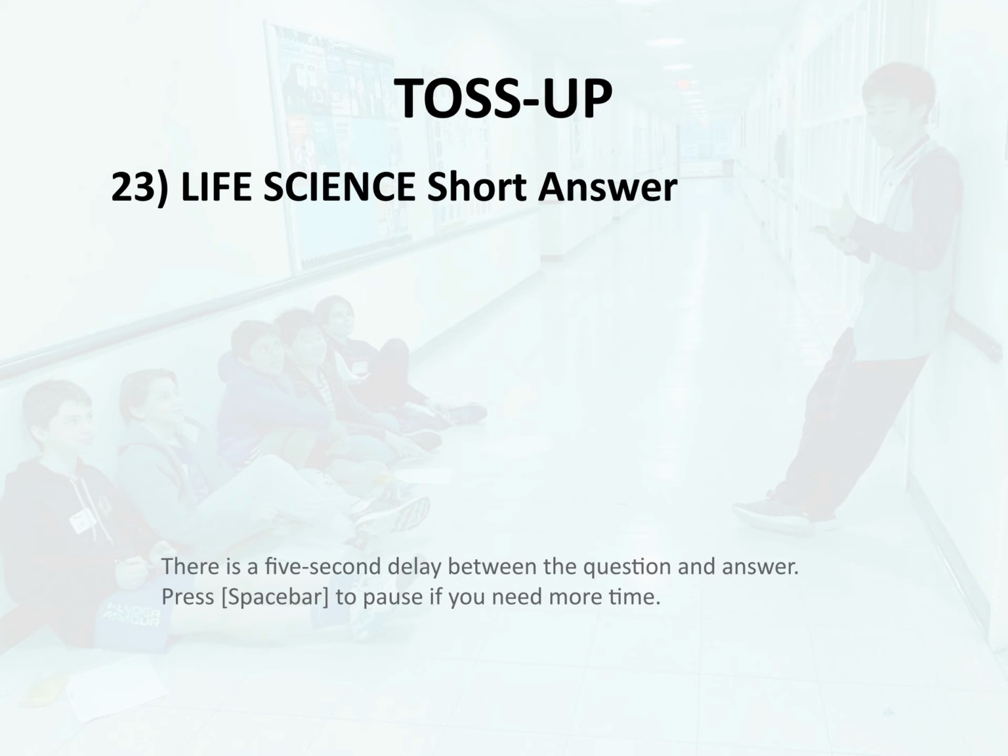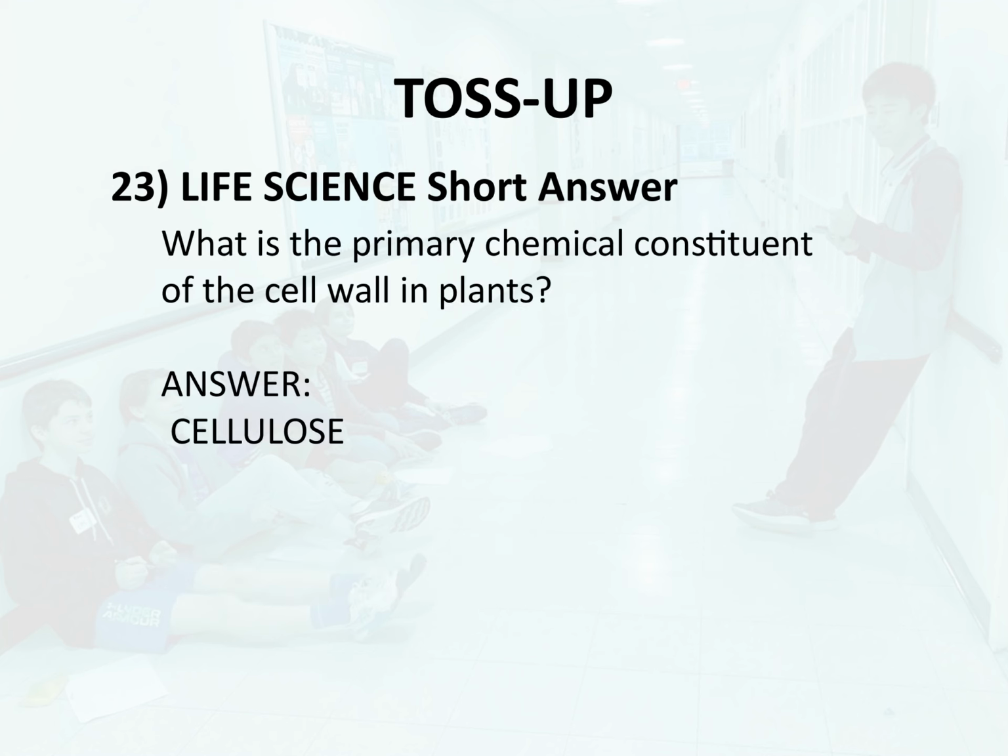Toss-up 23. Life science. Short answer. What is the primary chemical constituent of the cell wall in plants? Answer. Cellulose.